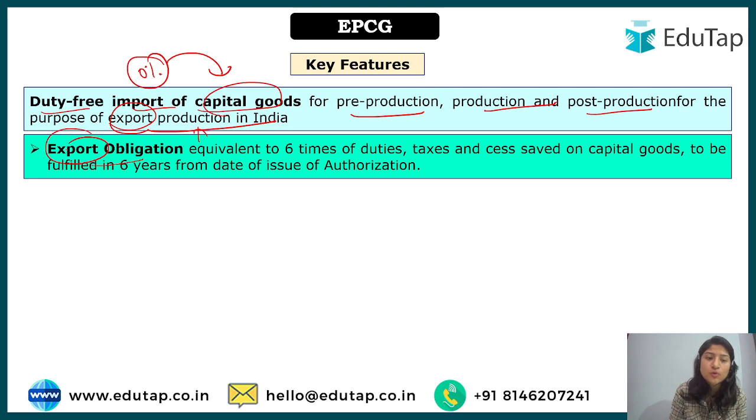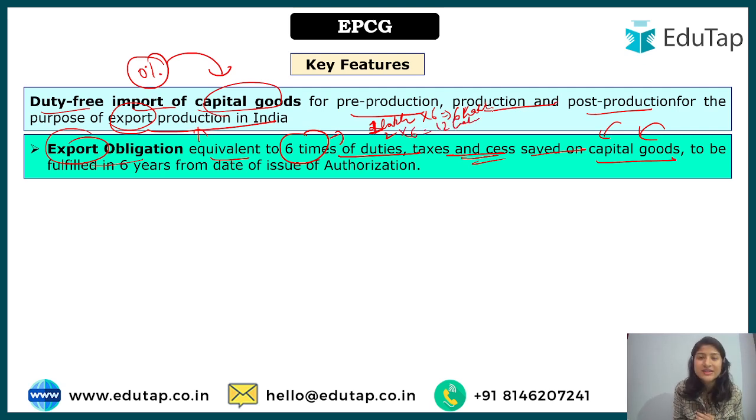How much do you have to export? You will have to export equivalent to 6 times the duties, taxes and cess saved on capital goods. What does it mean? For example, whatever the custom duty on that particular capital good was, say around 2 lakh. Or 1 lakh, for simplicity, 1 or 2 lakh. Then it says you have to export 6 times the tax you have saved on the capital good. Six times of 1 lakh means 6 lakh you have to export, and if it is 2, then 2 into 6 is equal to 12 lakh that you have to export.